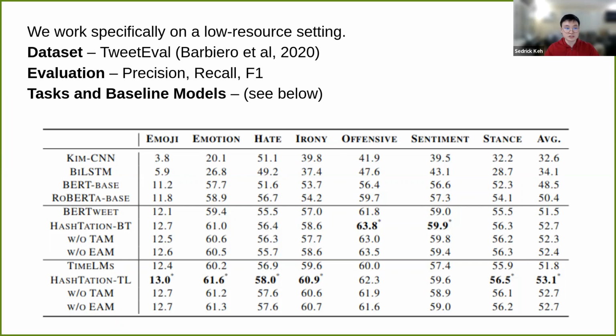classification. For the baseline models, we have some RoBERTa models, some BERT models, and the state-of-the-art models were BERTweet and TimeLMs. So we built Hashstation on top of these two models and show the results here. As you can see by the figures in bold, the Hashstation models perform quite well, which verifies our hypothesis that including these hashtags indeed helps with the classification.